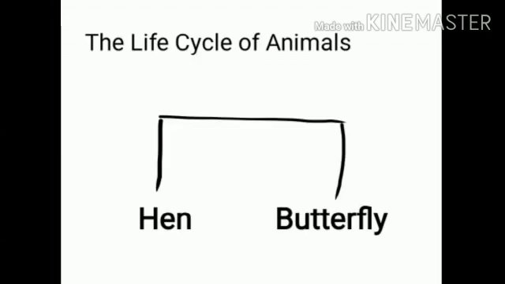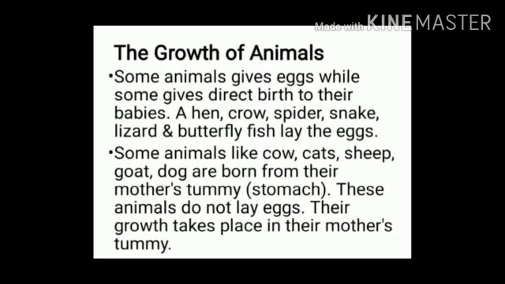Each and every animal has its own life cycle, but in this lesson we will learn only the life cycle of the hen and the butterfly. As we know, all animals, human beings and living things grow. Some animals lay eggs while some give direct birth to their babies.